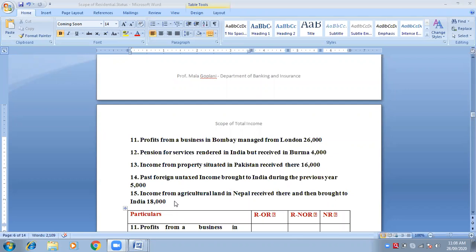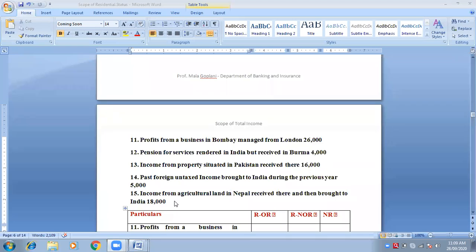Therefore, as you guys have given me the clue, the answer is the 6th point, the 6th case. It will come in the first taxable category only. Yes, taxable only in the first category.